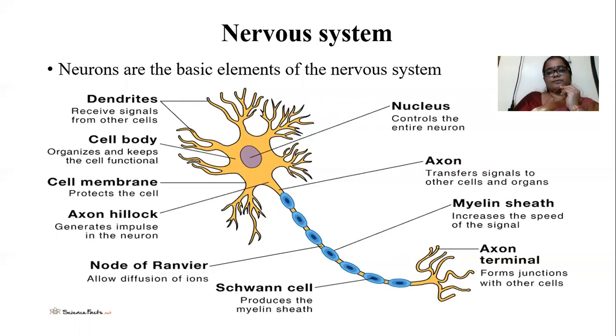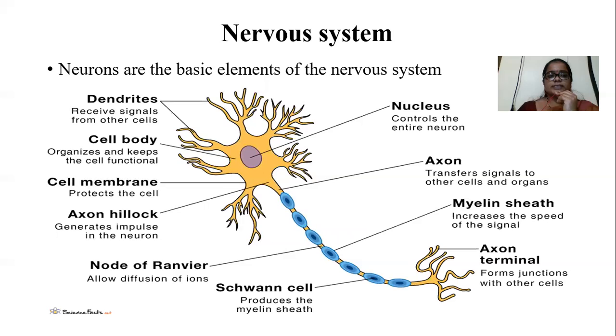Nervous system means what? The nervous system detects and responds to changes. Those changes may occur inside our body or outside our body. That is known as the nervous system.